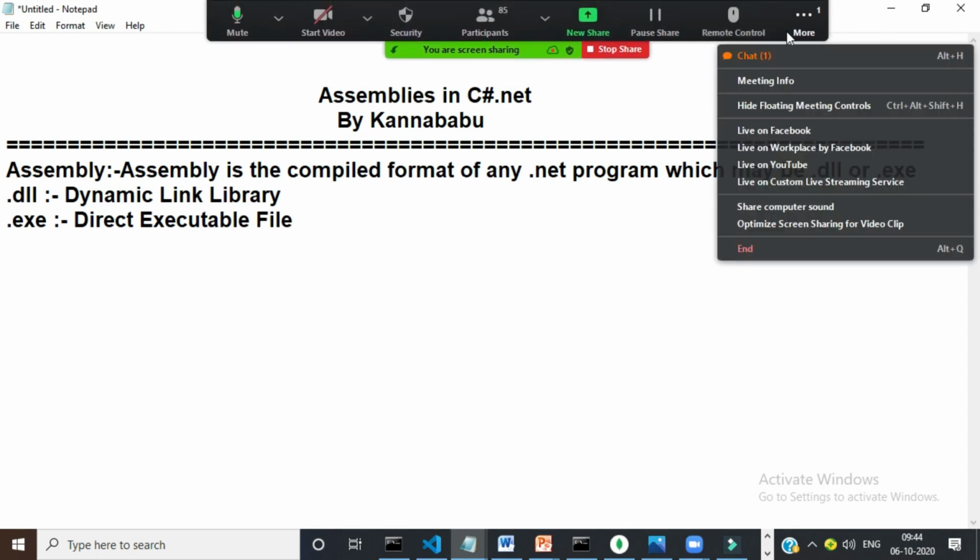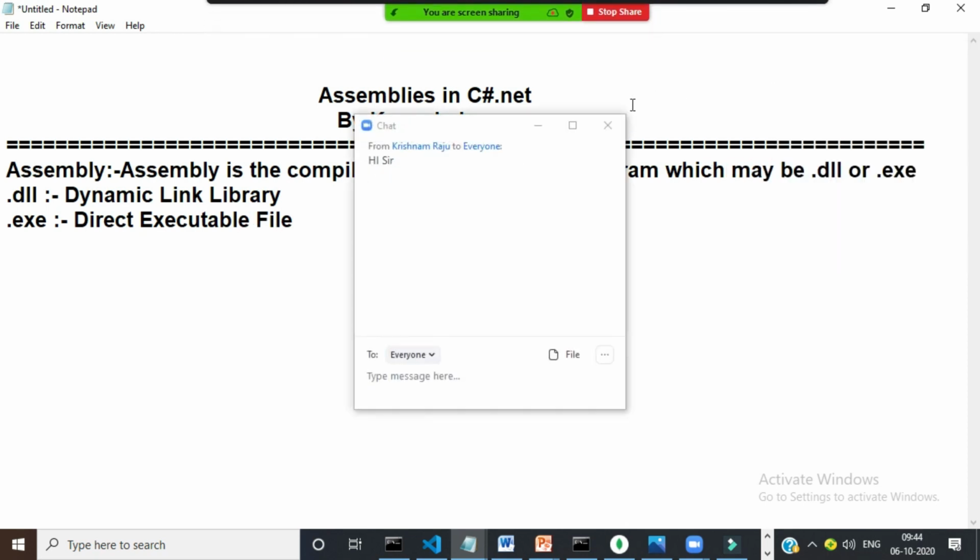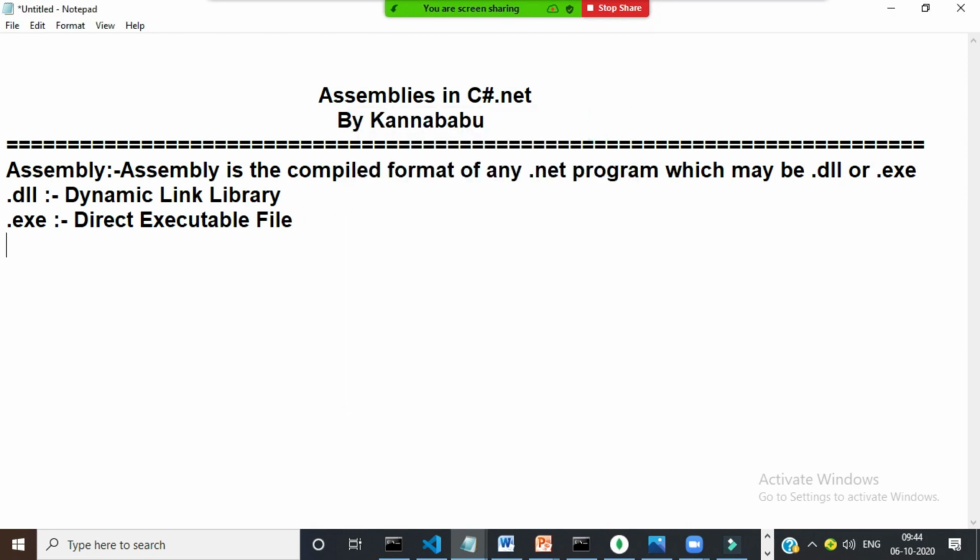So assembly is the compiled format of any .NET program, which may be .dll or .exe.